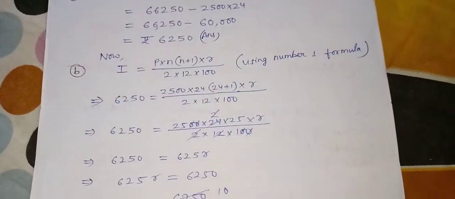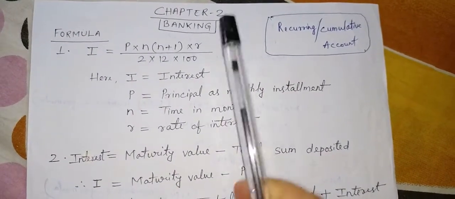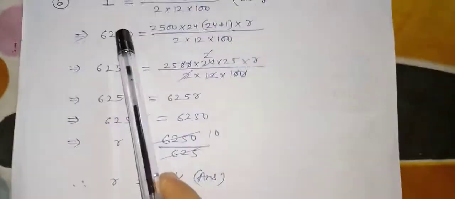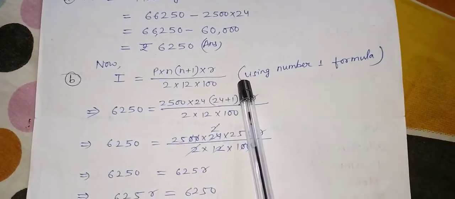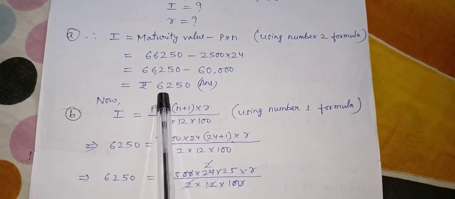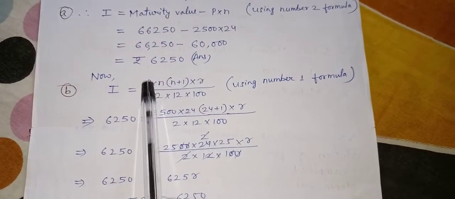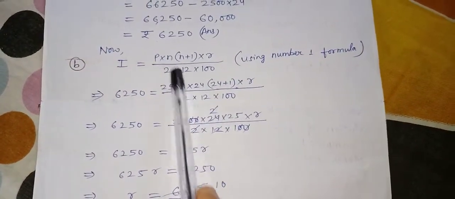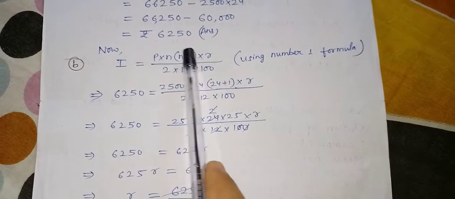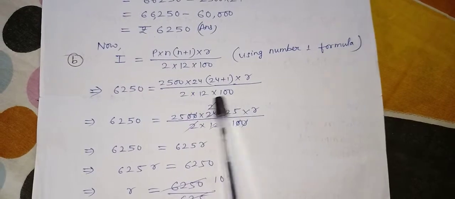Now the second question, we have to find the rate. To find the rate, I again use the first interest formula: I equals P into N into (N plus 1) into R by 2 into 12 into 100. The interest we just got is 6,250. So 6,250 equals 2,500 into 24 into (24 plus 1) into R, where R is unknown, by 2 into 12 into 100.